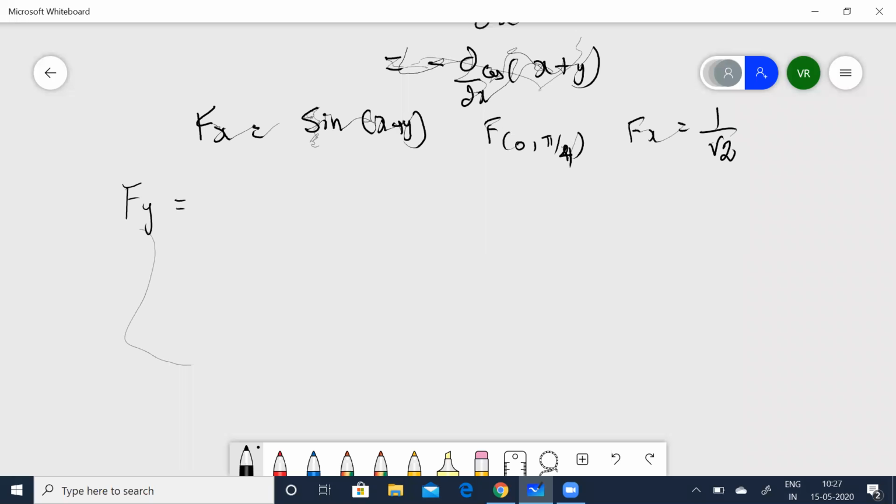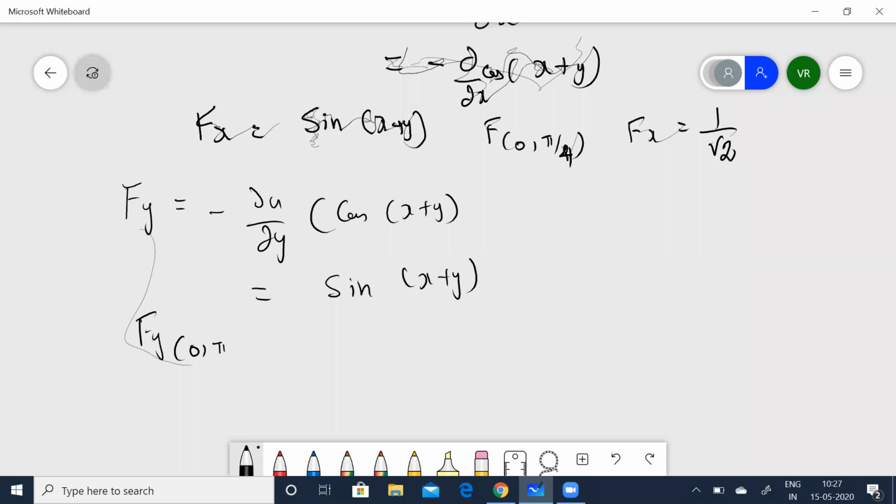Fy is equal to minus dou U by dou y of cos of x plus y. Here I told you we are going to consider x as a constant and y is going to be the variable. So that is now going to give you sine of x plus y. Again, when you differentiate y, it will be 1. So Fy at 0 comma pi by 4 is again 1 by root 2.